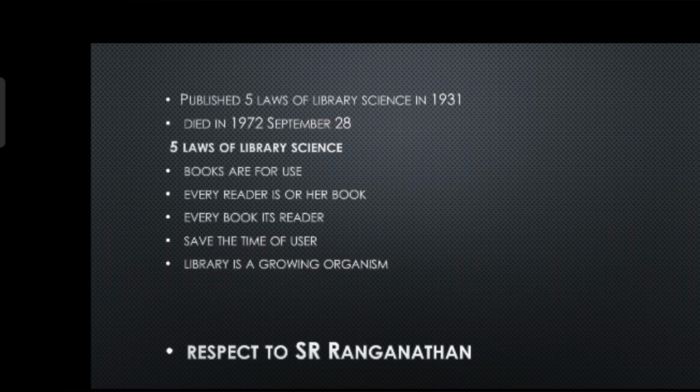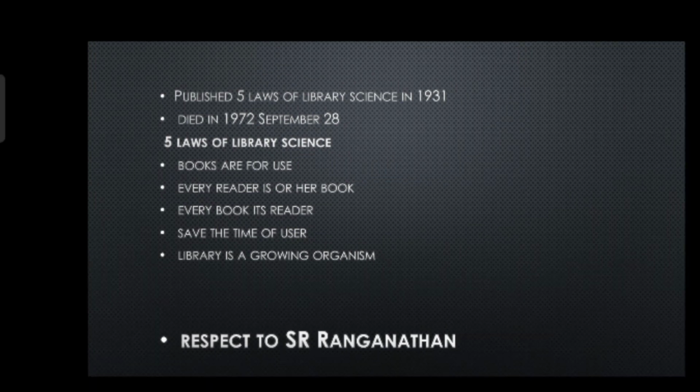After that he published the 5 laws of library science in 1931, and he died on September 28, 1972. The 5 laws of library science were introduced in 1931, and that is one of the biggest achievements of Dr. SR Ranganathan. The 5 laws are: books are for use, every reader his or her book, every book its reader, save the time of the reader or user, the library is a growing organism.